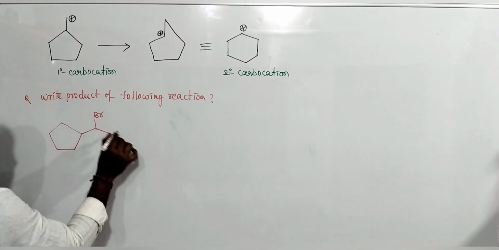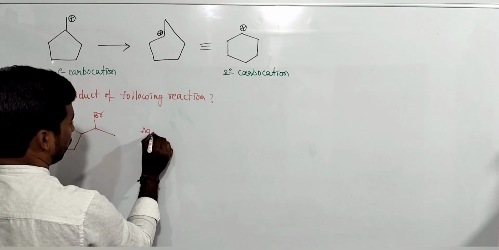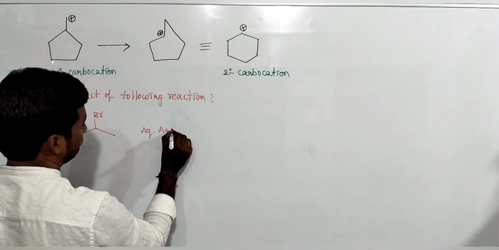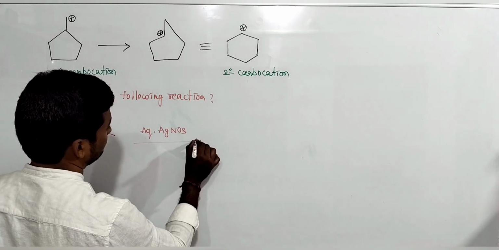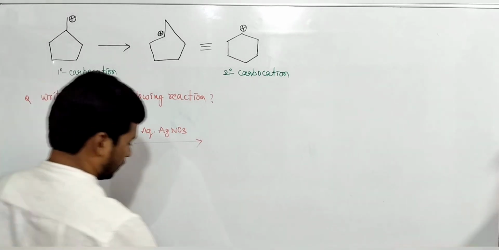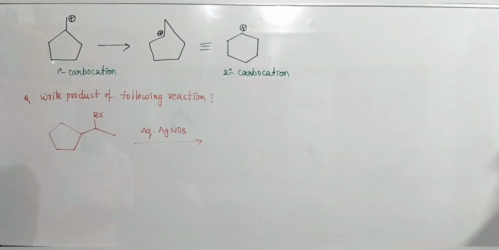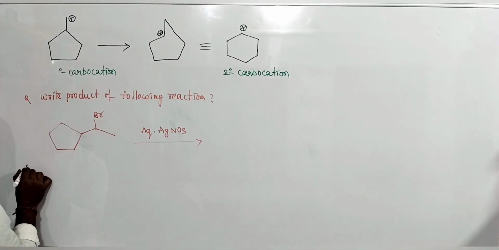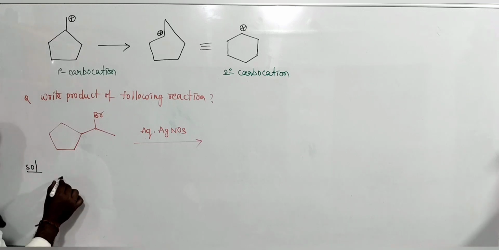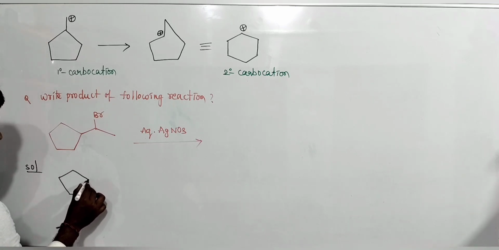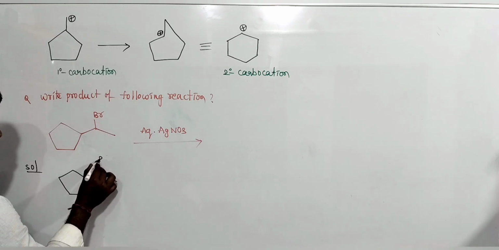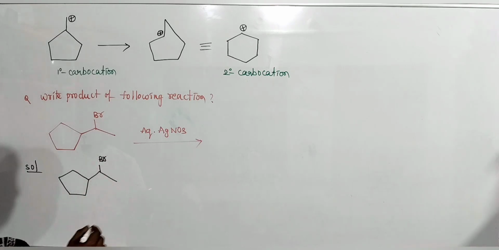Here, bromine in the presence of aqueous silver nitrate, what will be the product? They will give options, but I do not. Okay, see, the product is like this. A pentagonal ring, here bromine is there.